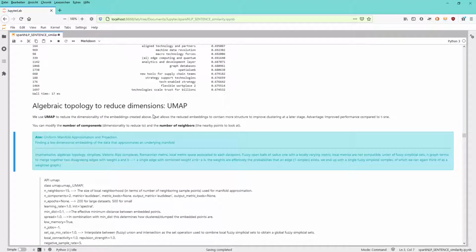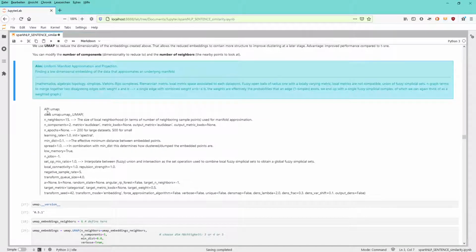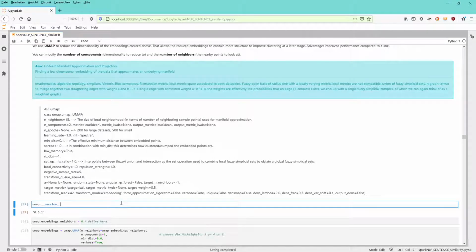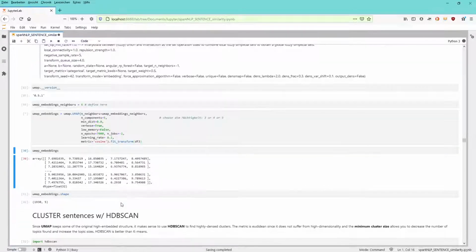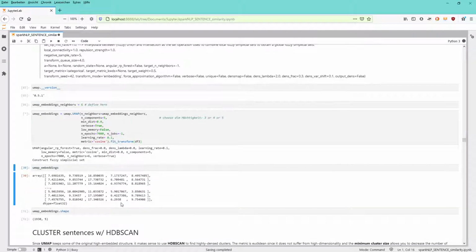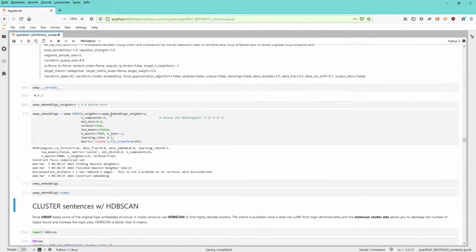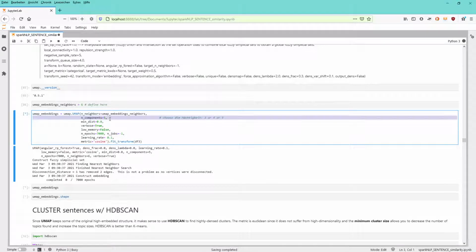To make things easy for the calculation, we're going to apply some methodology from mathematics, algebraic topology, to reduce our dimensional array, our dimensional functor, if you want. There is some beautiful code, and you see the API of this code here. It's called UMAP. And if you apply this code, you can reduce the dimension from 768 to, like I decided here, 5 components.